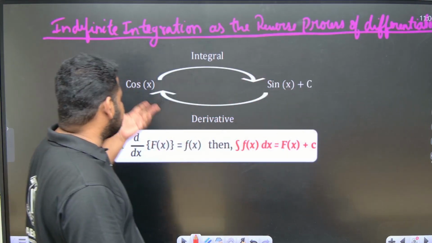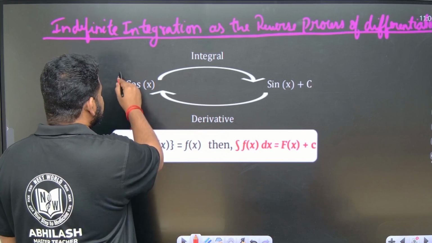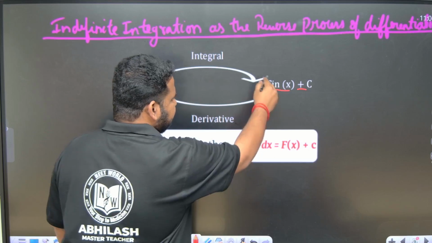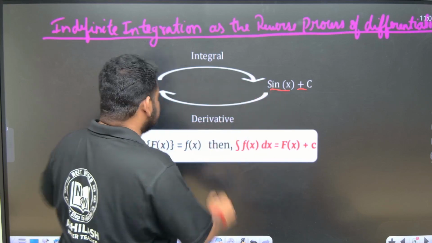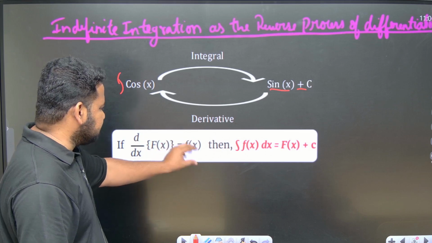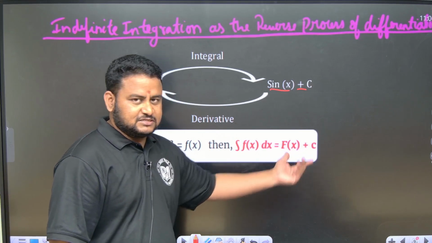Let us take another function. Suppose cos x is given. If I integrate this, I will get sin x plus c. If I differentiate sin x, I will get cos x. So if d by dx of capital F of x is small f of x, then the integral of small f of x is nothing but capital F of x plus c. That is what it means.